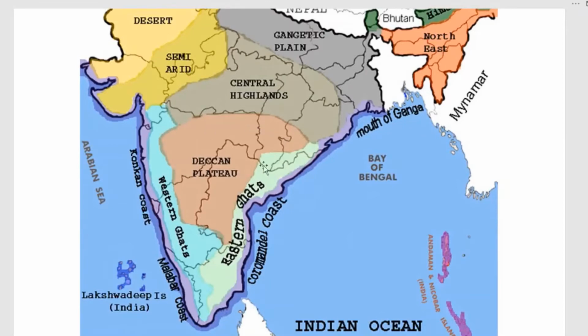This triangle shape forms in southern India, and from the west side we have the Western Ghats, Eastern Ghats and a coastal area: Konkan coast, Malabar coast and Coromandel coast. So all this area is called the Deccan Plateau. A plateau is an elevated area with a flat surface, and most of the Telangana area comes under this. It is located on the Deccan Plateau only.